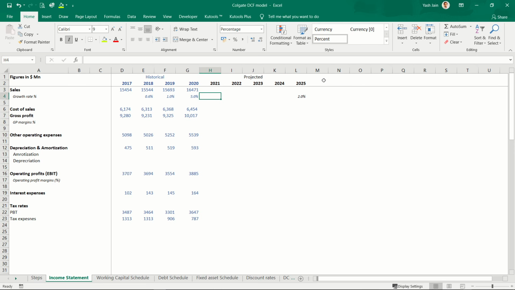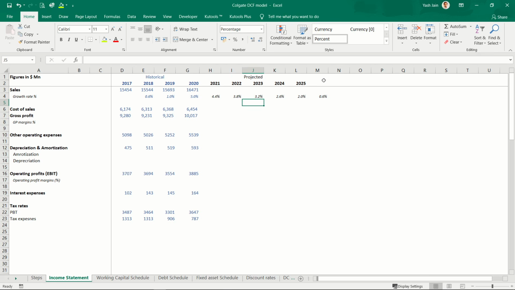Once this COVID is over, whatever habits we have developed over the next 3 to 4 years, people will stop following them. So their growth rate will come back to its normal trajectory. Each year it would be decreasing, let's say on linear levels, by this divided by 5, that is 0.6%. So this would be this minus 0.6. Next year it would be around 4.4%, then 3.8, 3.2. So by the end of the explicit period, that is by the end of 2025, the expected long-term growth rate of the company would be around 2%.